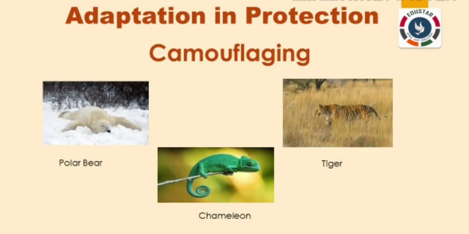Polar bears have white fur that blends with snow. It helps them to hide in snow. Tigers have black stripes over an orange colored body, which helps them to blend with the forest or the grassland. Animals like chameleon also copy the colors of other animals and behave like them. This is called mimicry.